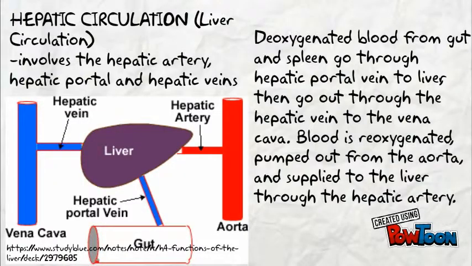Circulation involves the hepatic artery, hepatic portal vein, and hepatic veins. Deoxygenated blood from the gut and spleen goes through the hepatic portal vein to the liver, then out through the hepatic vein to the vena cava. Blood is reoxygenated, pumped out from the aorta, and supplied to the liver through the hepatic artery.